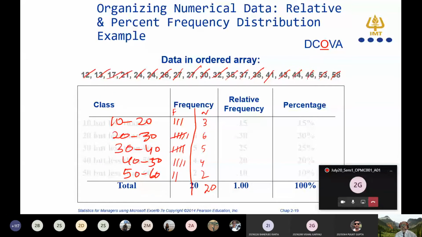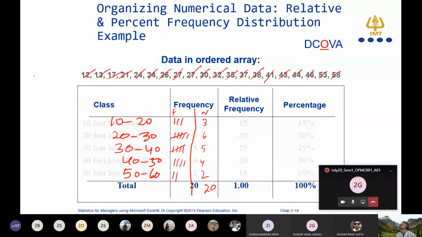Now we have to find out the relative frequency. Any doubt? Hello. Now we have to find out the relative frequency. You just note down the formula for relative frequency.